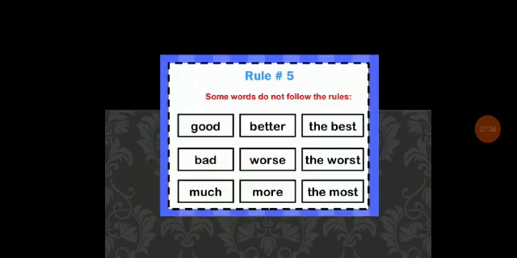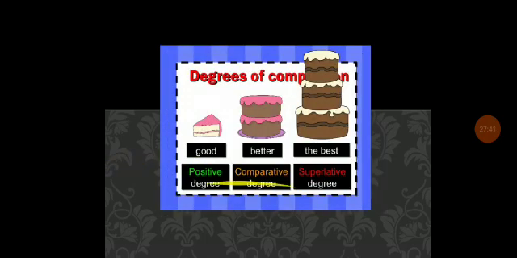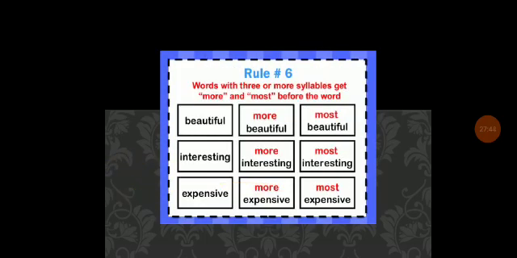And rule five. Some words do not follow the rules, like what is it? Good, better, best, and bad words. So this is rule five. And rule six: words with three or more syllables get more and most before the word. Example: interesting, more interesting, most interesting; expensive; difficult, more difficult, most difficult; and honest, more or most honest.